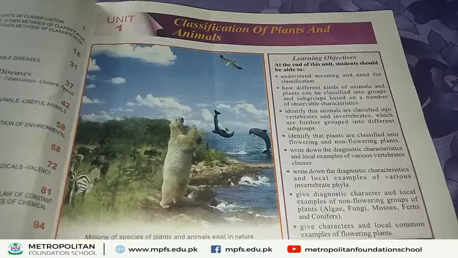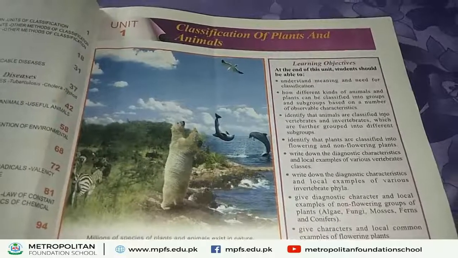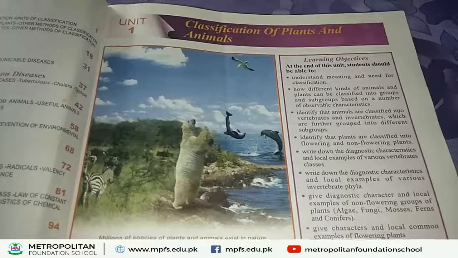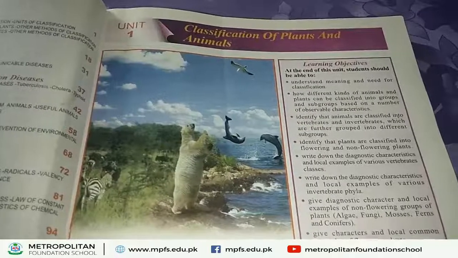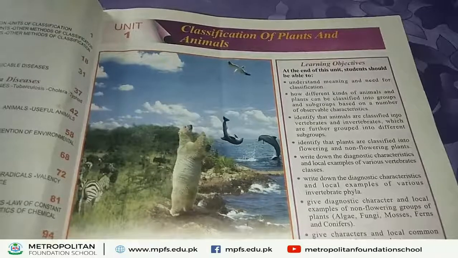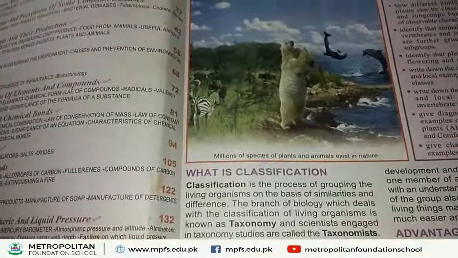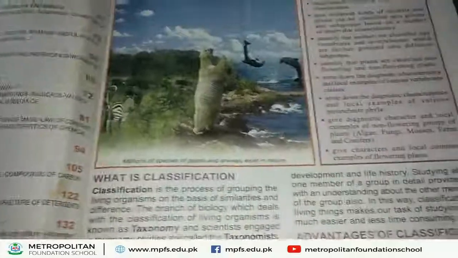I will start this lecture from unit number 1, that is classification of plants and animals. In this chapter, we discuss classification, what is classification, what is taxonomy, and what is a taxonomist. In the first paragraph, we define classification.